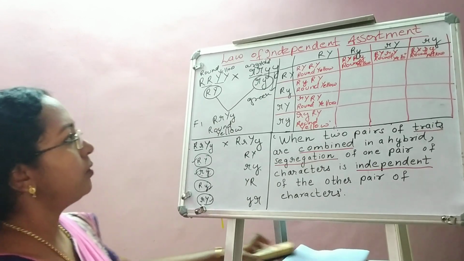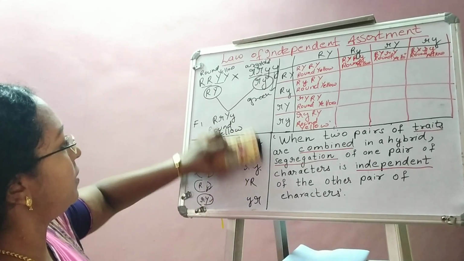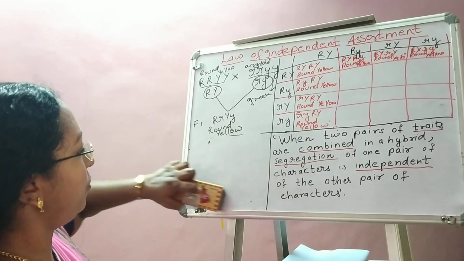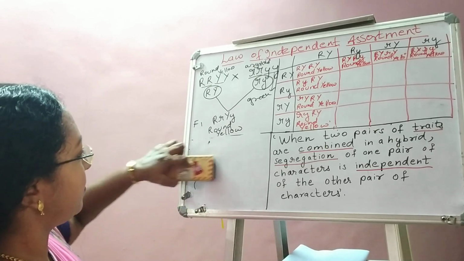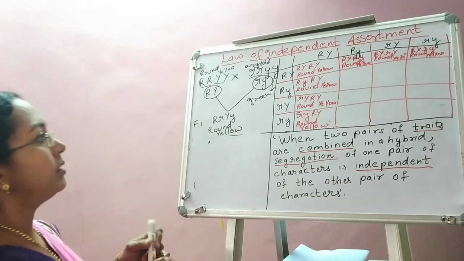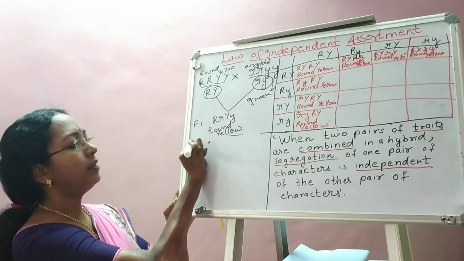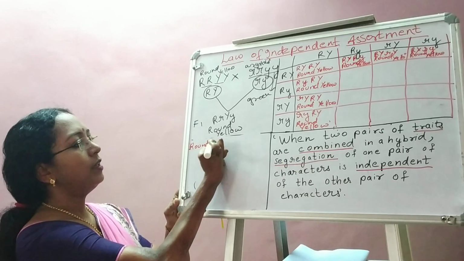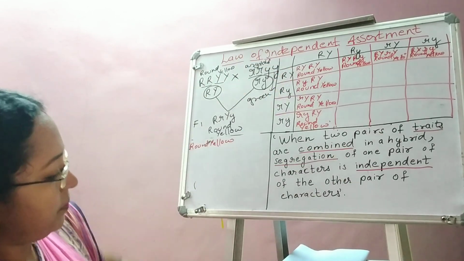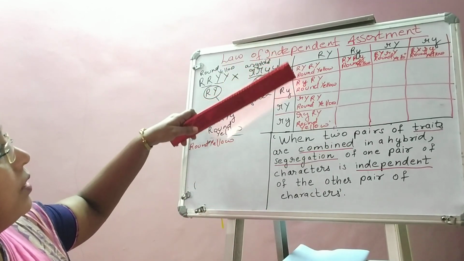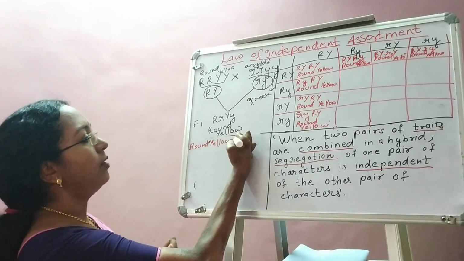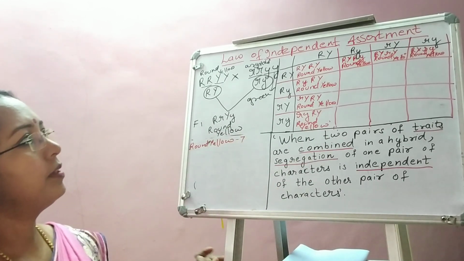Okay. Now since we got so many round yellow seeds here, let's just write down how many round yellow we got. Let's write the number. How many round yellow seeds did we get? Round seeds having yellow color. How many we got? 1, 2, 3, 4, 5, 6, 7. We got here round yellow seeds 7.